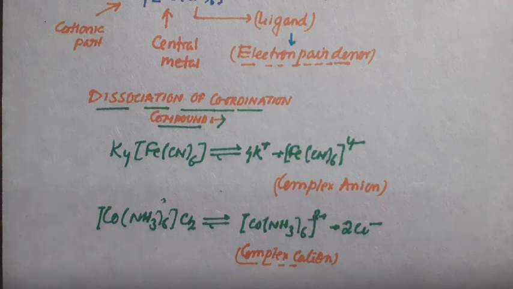And the third point, which is very important: whenever a double salt dissolves into water, it dissociates into simple ions, whereas the coordination complex on dissolving in water produces the complex ion. Fourth and the last point: in case of double salt, we get the taste of all the ions present in the solution, whereas in complex salt we will not observe the test of all the ions present in the given complex.